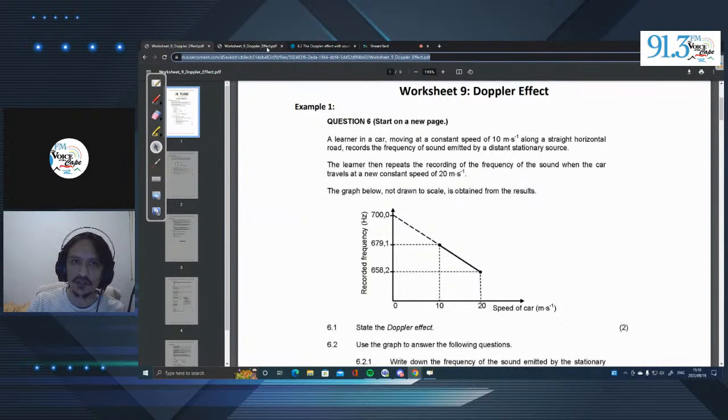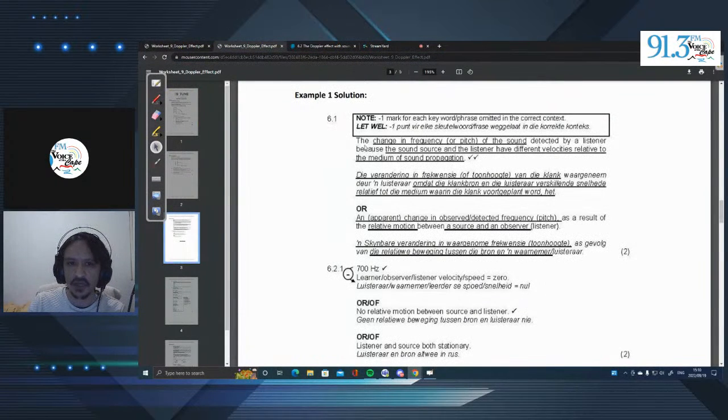Okay, the definition of the Doppler effect, we'll just look at that over here, is the change in frequency or pitch of the sound detected by a listener because the sound source and the listener have different velocities relative to the medium of sound propagation. Now, the medium of sound propagation would be what? That would be air, right? Because sound is being propagated in air. Sound requires matter to be propagated. This is why you cannot hear anybody scream in space, because space is unable to propagate sound.